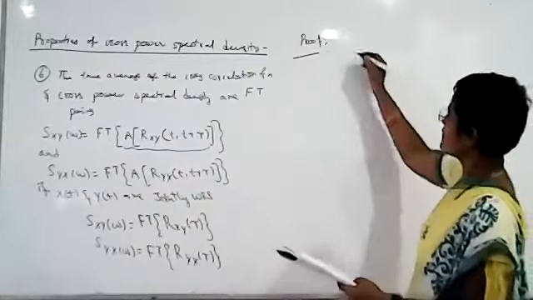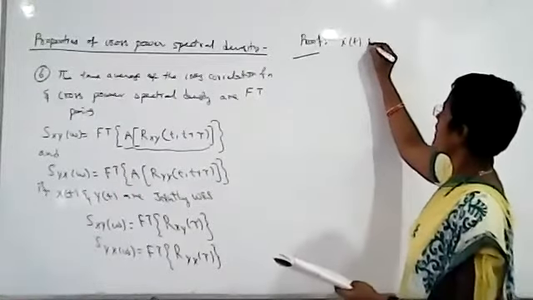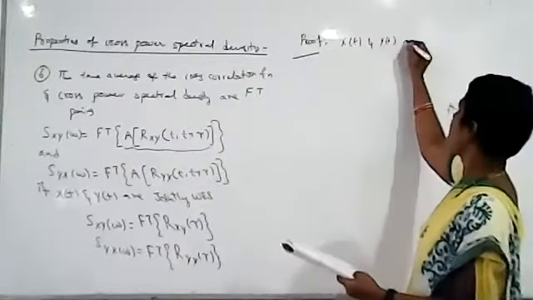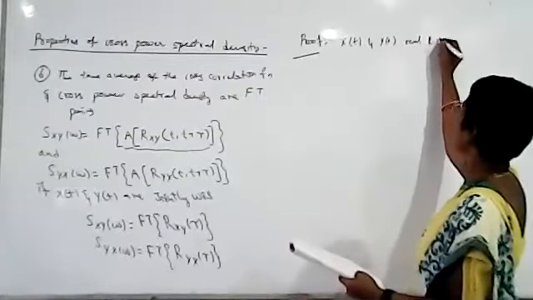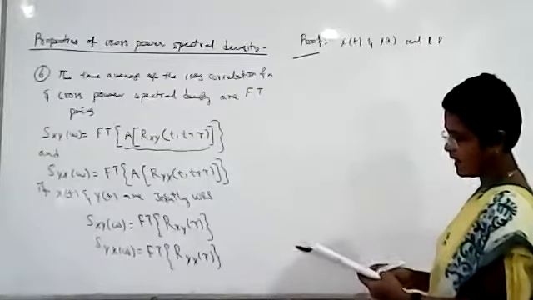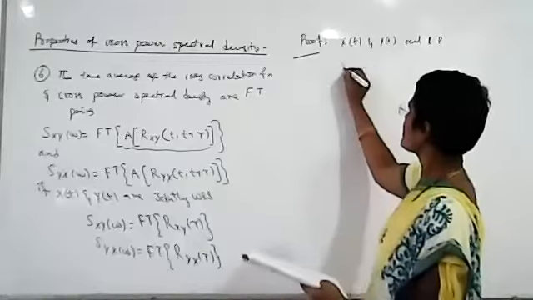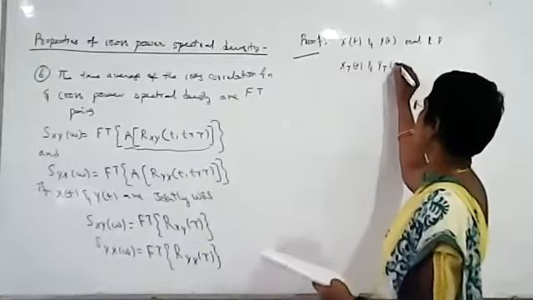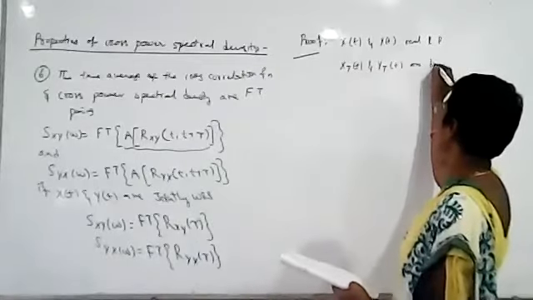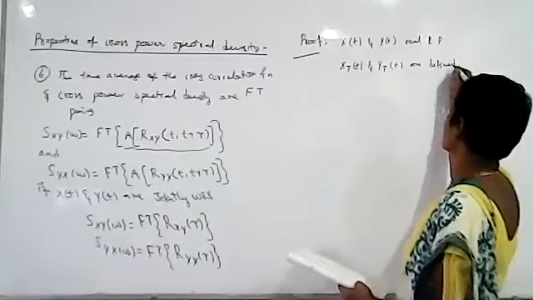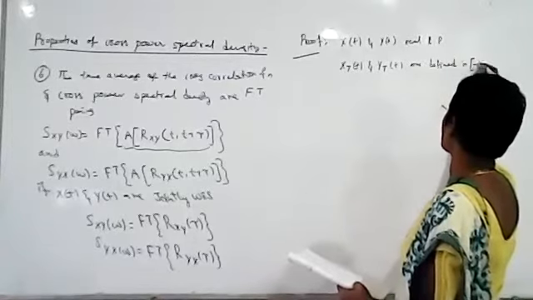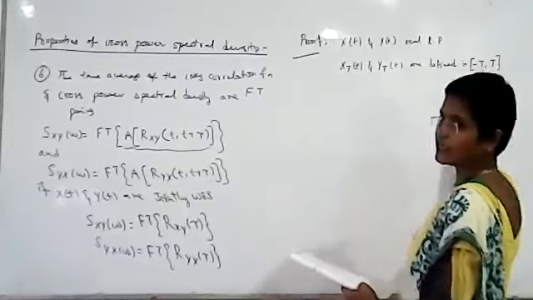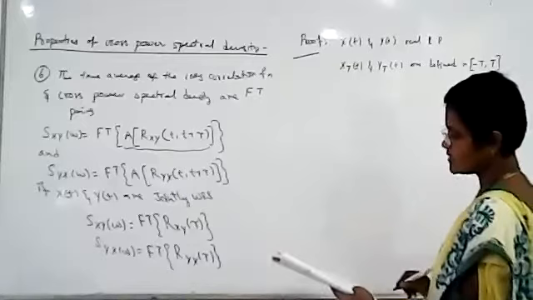Consider x of t and y of t to be real random processes, and let x_T of t and y_T of t be defined only in the interval minus T to plus T.